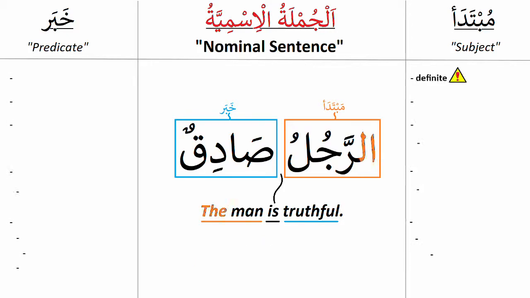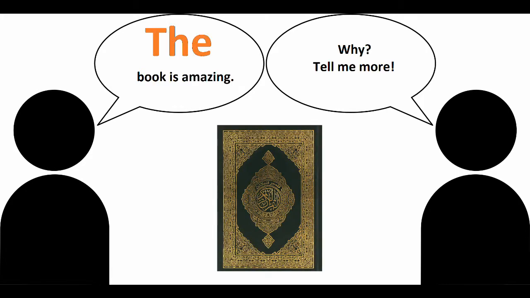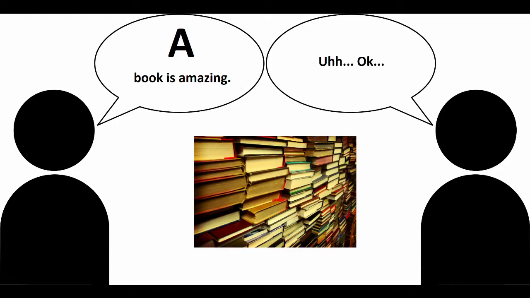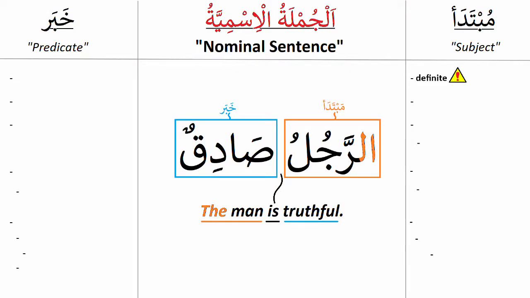The mubtada should be definite. That's because talking about something specific is interesting and conveys useful information, while talking about something unspecific is not. Keep in mind that there are, of course, exceptions where the subject is indefinite. The subject should also precede the predicate, and it has to be in rafa, the nominal case.